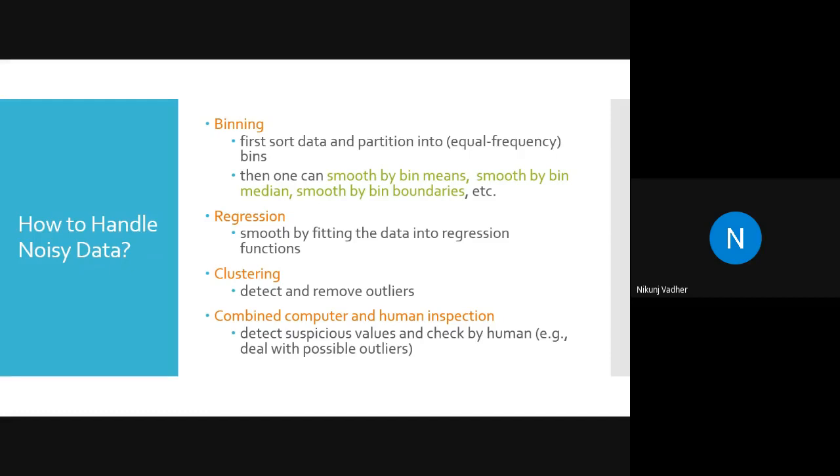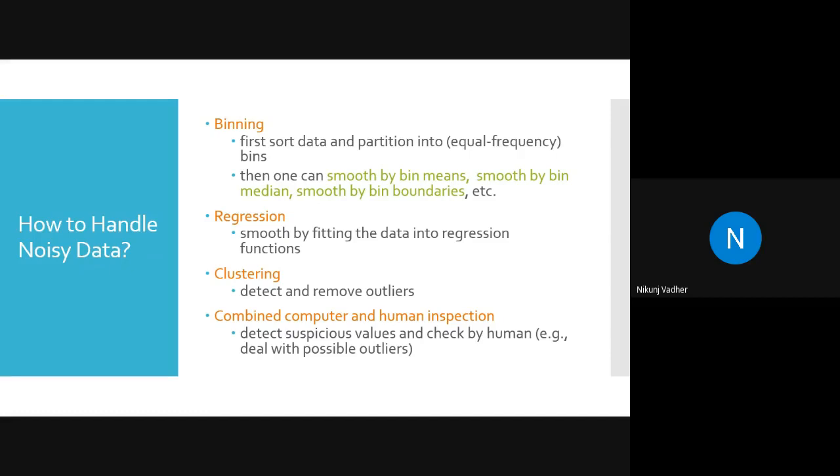We can replace the noisy data with the bin average, the mean of the bin, or the median of the bin. So first sort the data, partition into bins, meaning divide into equal parts.